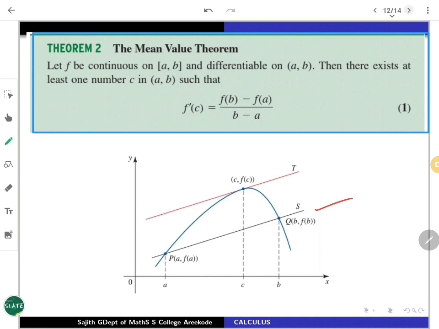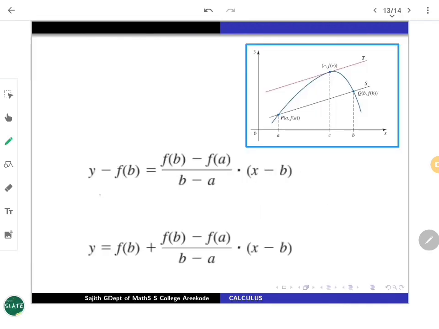So the equation of the secant line is y minus f of b. I mean, see what is happening: P corresponds to a, f of a, and Q corresponds to b, f of b. That is, point-wise, what we are looking at.